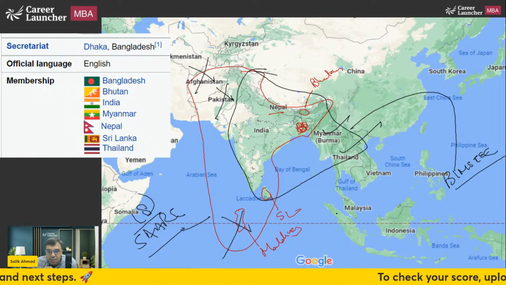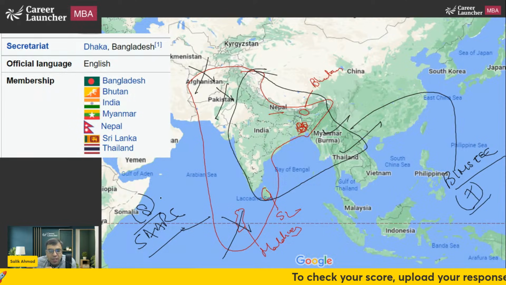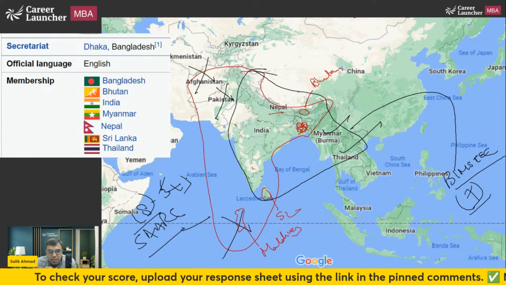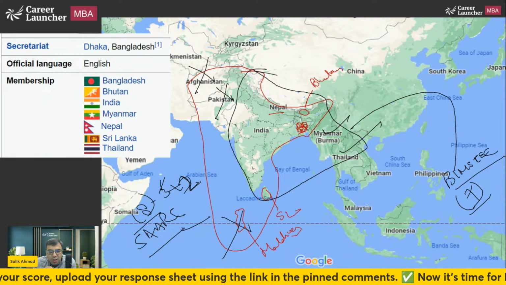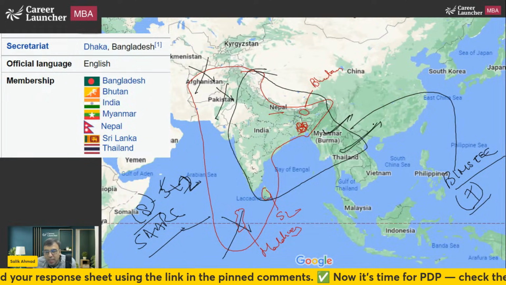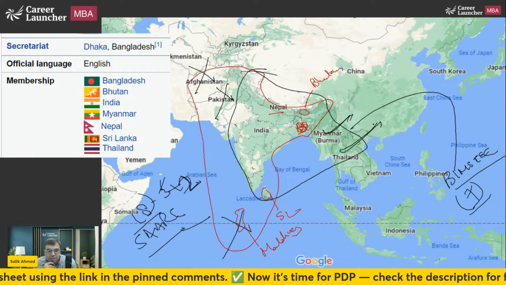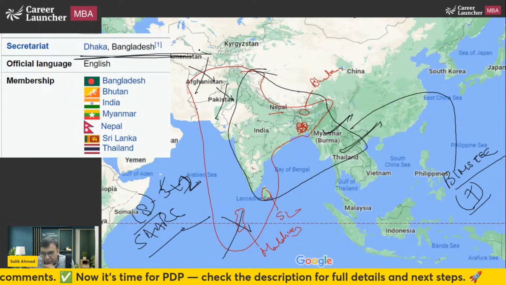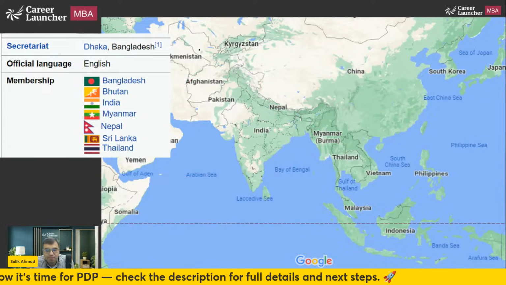Okay. So now we are having 7 countries because we have removed 3 and added 1. 3 countries means Afghanistan, Pakistan, and Maldives we have removed. Sorry, I removed 3 and added 2. 2 are Myanmar and Thailand we have added. So it becomes BIMSTEC. Okay, BIMSTEC is headquartered in Dhaka, Bangladesh. Why I'm telling you this? Because these are asked in the exam.